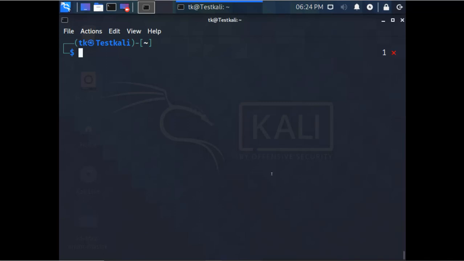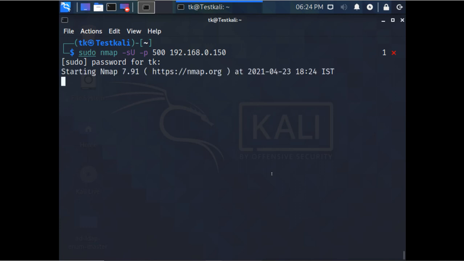For that, first we have to make sure that the VPN is configured and available on that server or not. For that, we scan using the nmap command, and try to find out the UDP port 500 on that particular server. I'm using it directly, but we can do it for all the servers, and when we see UDP port 500, that means there is a VPN gateway available there.